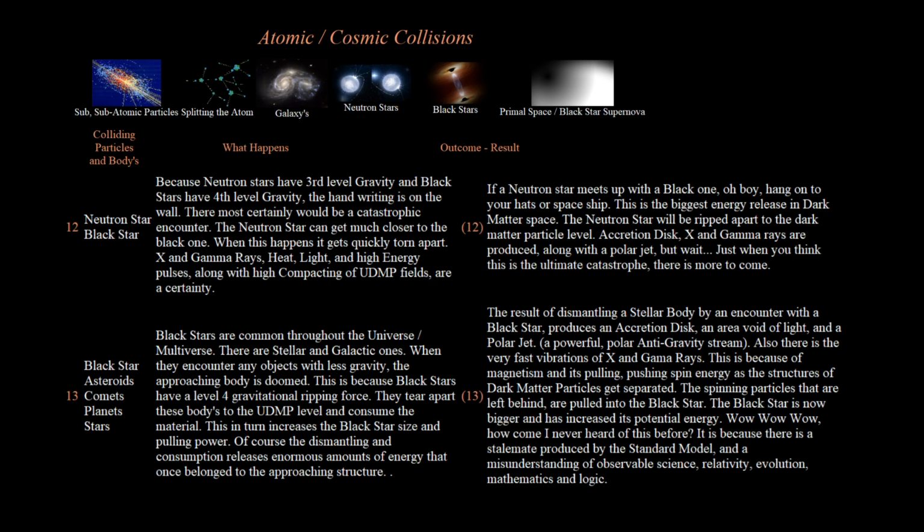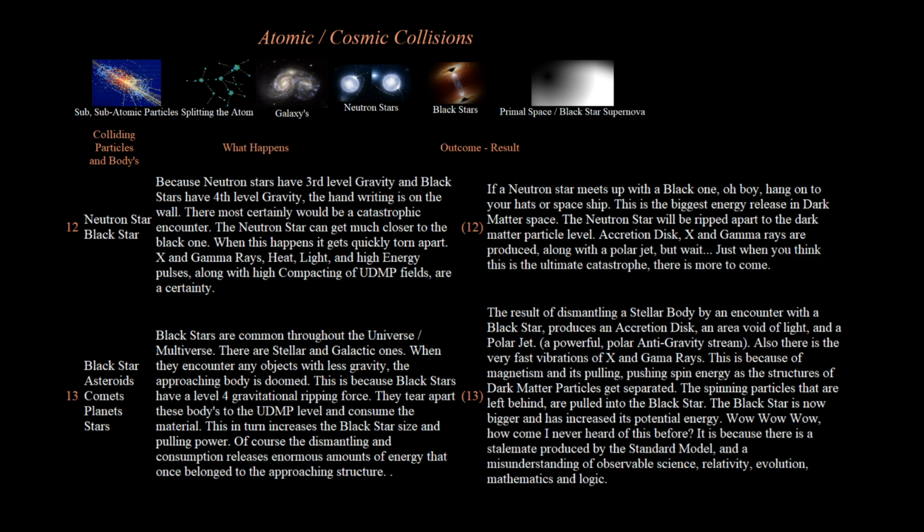13. Black star, asteroid, comet, planet, star. Black stars are common throughout the universe, multiverse. There are stellar and galactic ones. When they encounter any objects with less gravity, the approaching body is doomed. This is because black stars have a level 4 gravitational ripping force. They tear apart these bodies to the UDMP level and consume the material. This in turn increases the black star size and pulling power. Of course, the dismantling and consumption releases enormous amounts of energy that once belonged to the approaching structure.